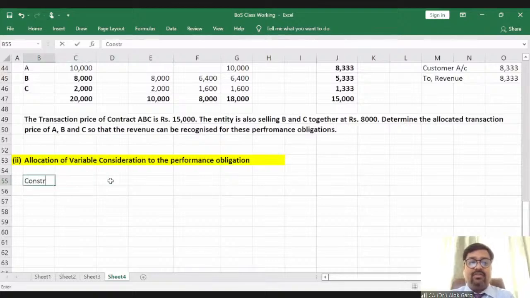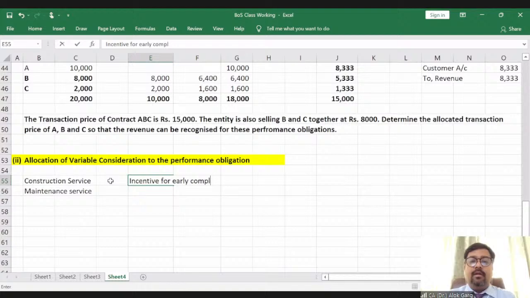One is construction service, and the second one is maintenance service. So the incentive for early completion of the house is 5 lakh.